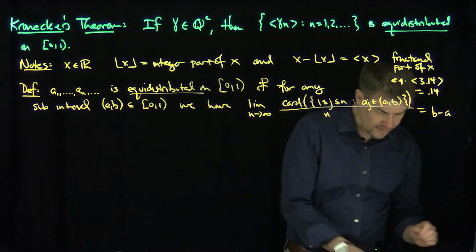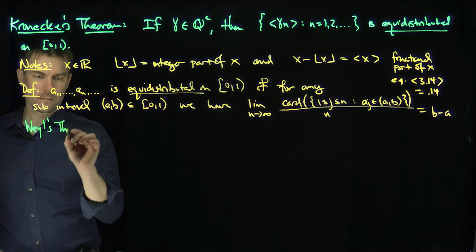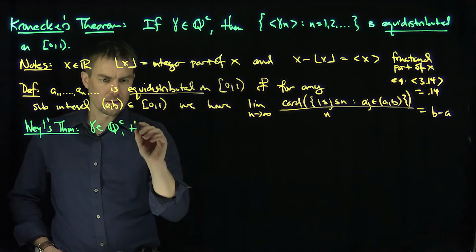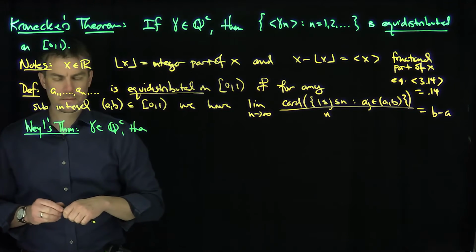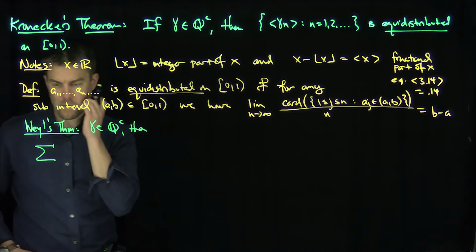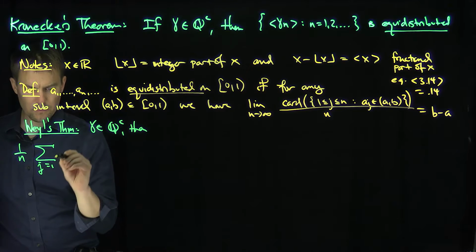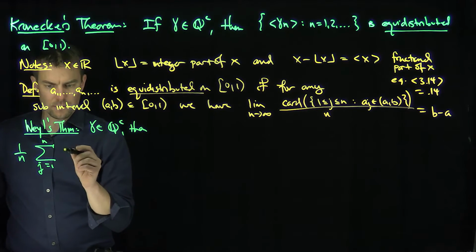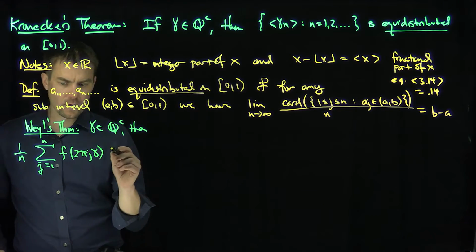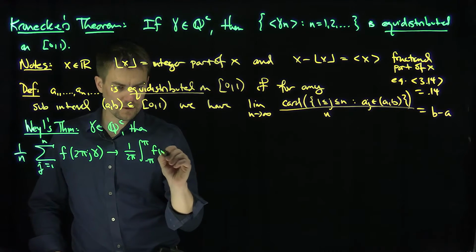The idea behind this is really simple. We're going to use Weyl's theorem. Recall Weyl's theorem stated that if gamma is irrational, then the sum, 1 over n, j goes from 1 to n, of f of 2 pi j gamma converges to 1 over 2 pi times the integral from negative pi to pi of f of x dx.